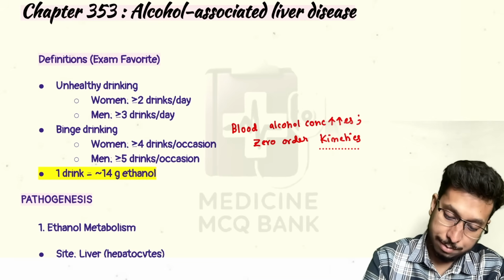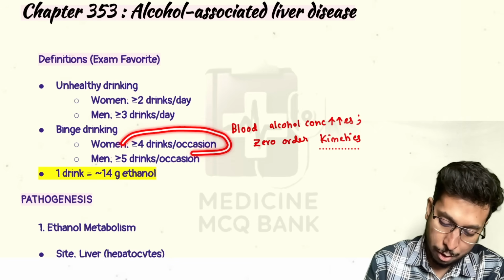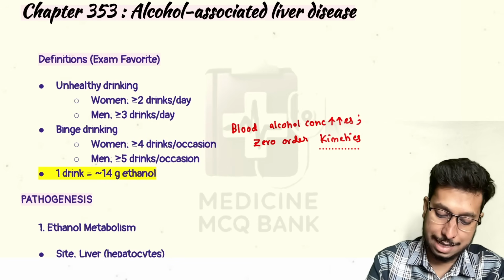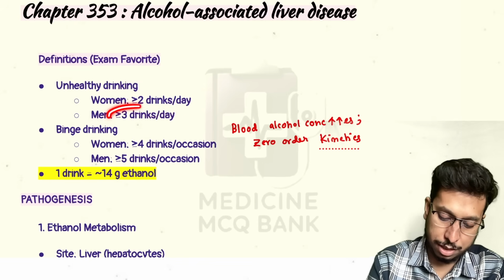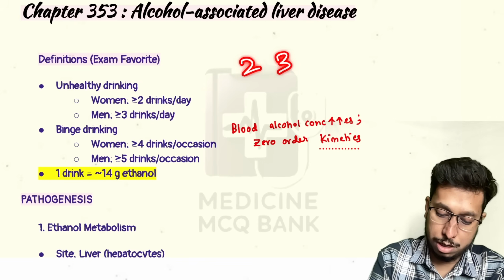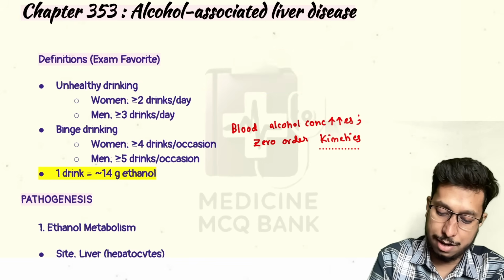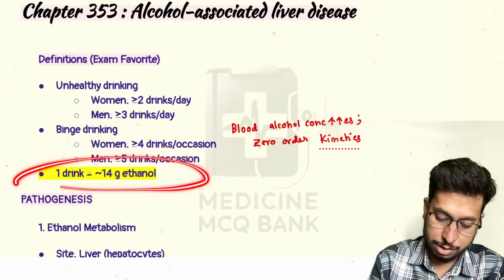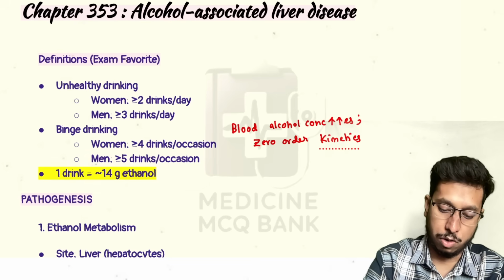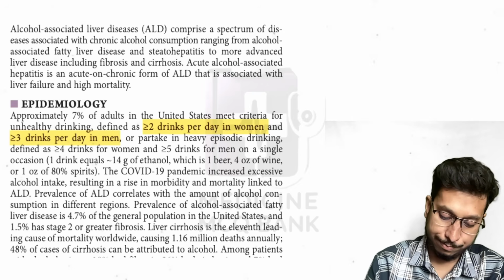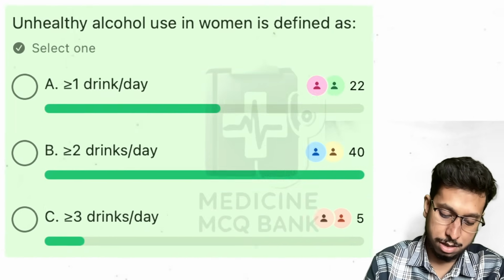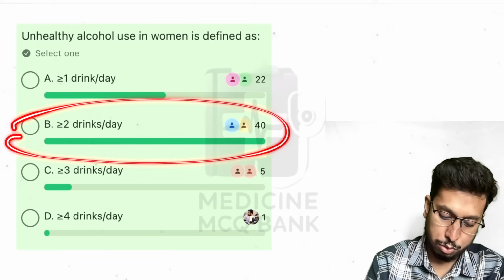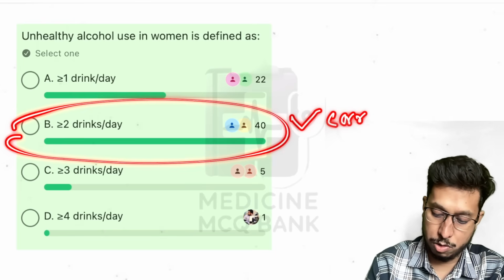In females, more than 4 drinks per occasion, and in males, more than 5 drinks per occasion, is considered binge drinking. Unhealthy is more than 2 in females, more than 3 in males. Remember the formula 2, 3, 4, 5: 2, 3 is unhealthy per day, 4, 5 is binge drinking per occasion. One drink is considered as 14 grams of ethanol. So the answer is: unhealthy alcohol use in women is defined as more than 2 drinks per day. Option B is correct.